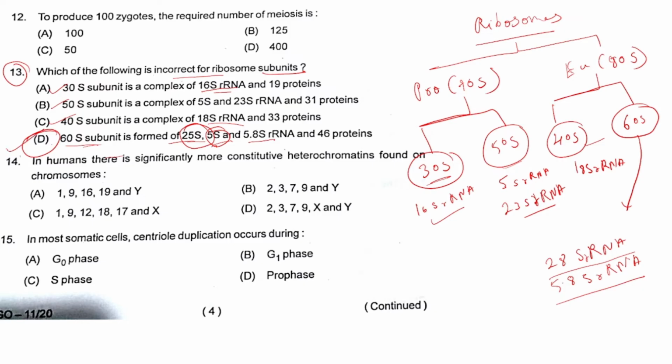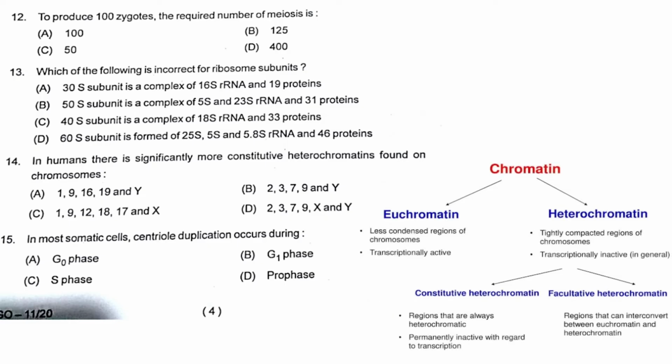Next, question number 14. It asks: in humans there is significantly more constitutive heterochromatin found on which chromosomes? So what is constitutive heterochromatin? Heterochromatin is of two types. We know that chromatin material can be either euchromatin or heterochromatin. Euchromatin is the less condensed, lightly stained region, and heterochromatin is the darkly stained region found in the chromatin material. The heterochromatin region is transcriptionally inactive because the genes are tightly, compactly packed. That is why they cannot undergo transcription.